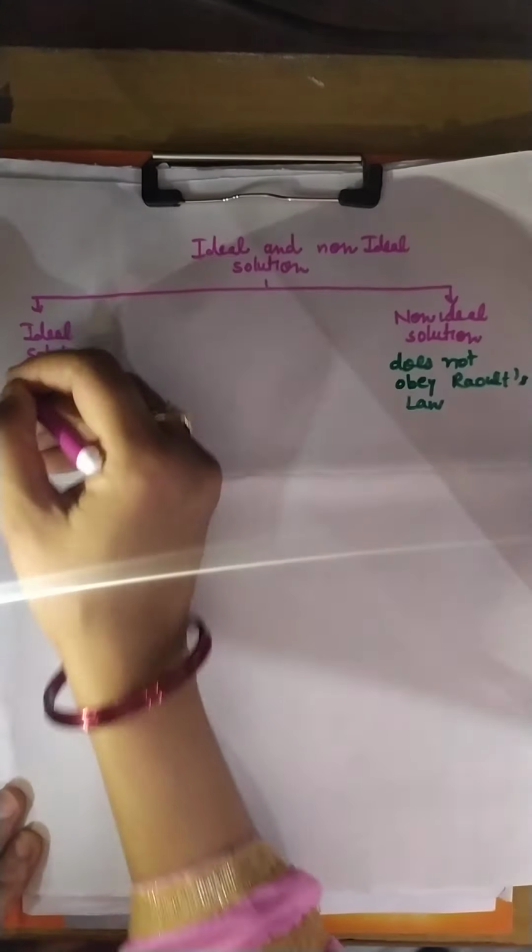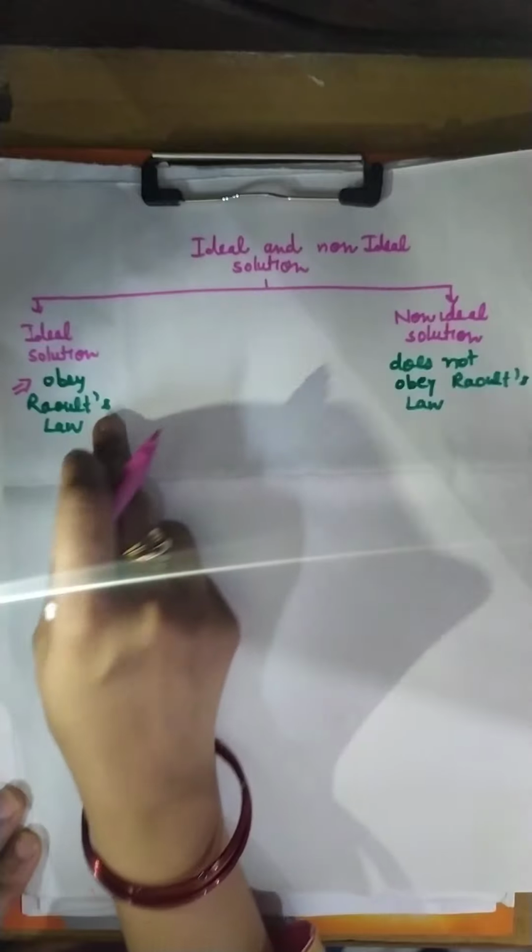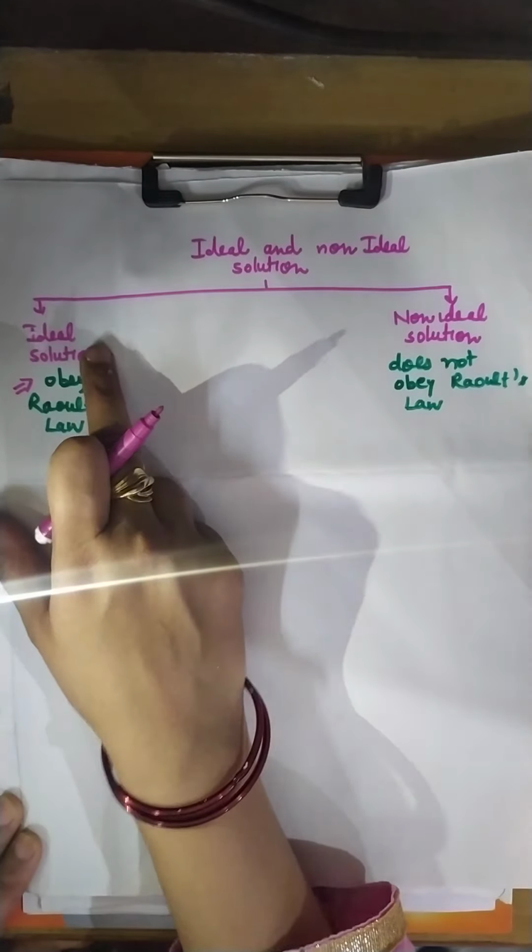Today we will discuss the next topic of chapter solution, that is ideal and non-ideal solution. First of all, what are ideal solutions and what are non-ideal solutions? The solutions which obey Raoult's law are known as ideal solutions. What is the condition for being an ideal solution?